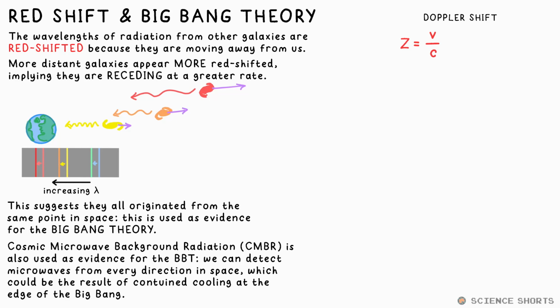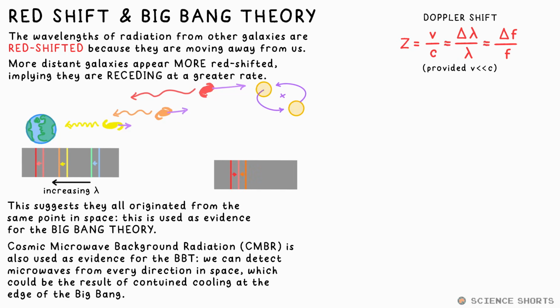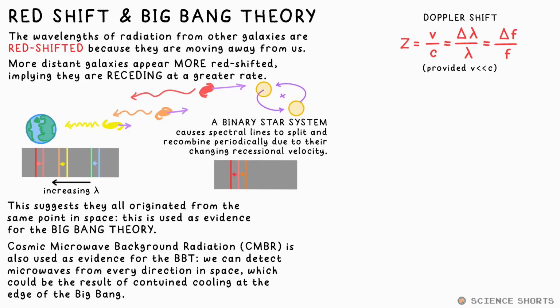We can give the amount of redshift or Doppler shift a number. This is equal to the recessional speed divided by the speed of light, and it so happens it's pretty much equal to the change in frequency or wavelength divided by the original value. The shift in wavelength can be seen on the emission spectrum for a star. Characteristic wavelengths we observe emitted from gases here on Earth are generally shifted to the longer red end. Sometimes a line will appear to be split in two though. This can be due to a binary star system. Two stars that are trying to orbit around each other, so end up just orbiting around a common point between them. So we have different redshift for both producing two separate lines. Twice every orbit, the lines recombine into one.